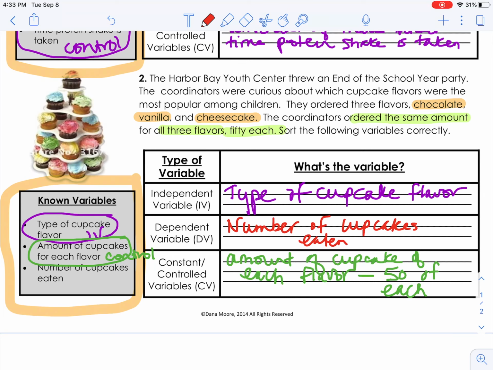Okay? Hope this helps. Go on and finish the rest of your day at home. Go through and do the variable sort and the next activity after that.